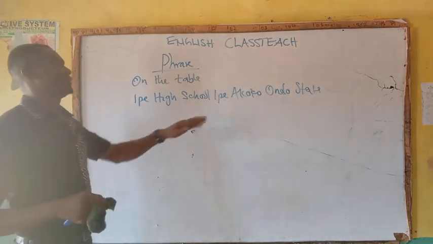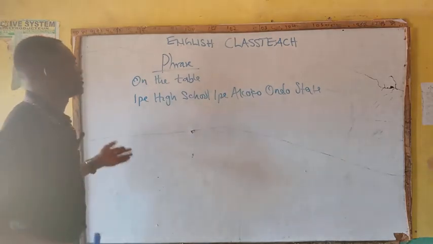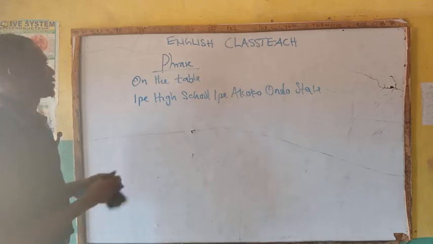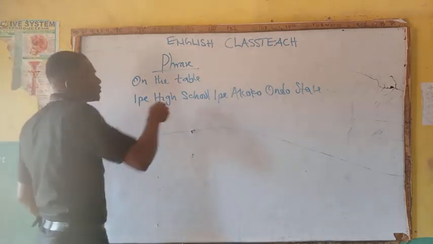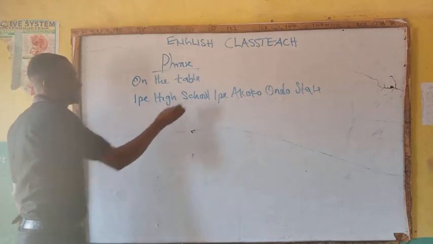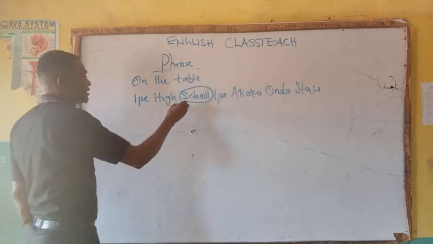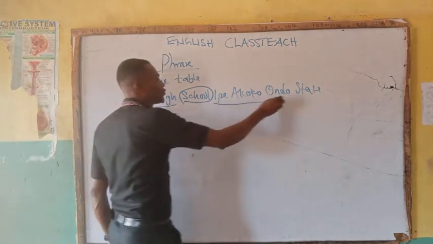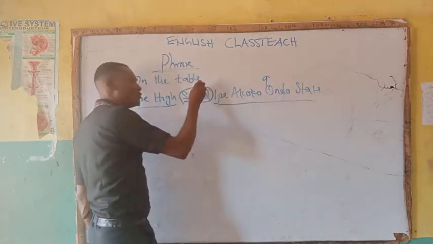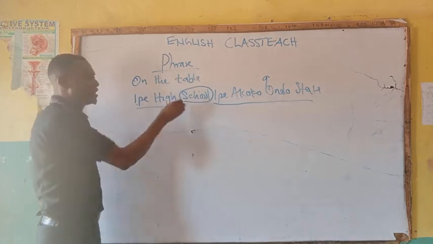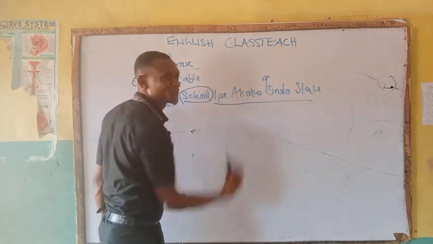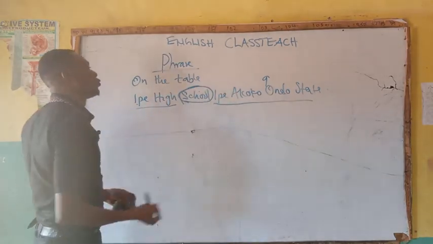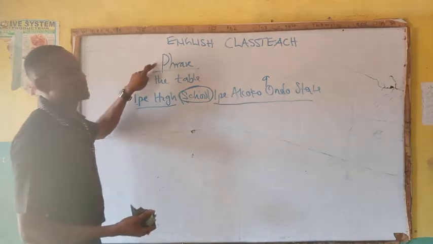If you look at it, it's just full of nouns, but here the major head word is school. The others are just functioning as modifiers and qualifiers. They are talking about school. Which school? The high school. Where? In Ipe Akoko. Which state? In Ondo State. So the real noun here is school.